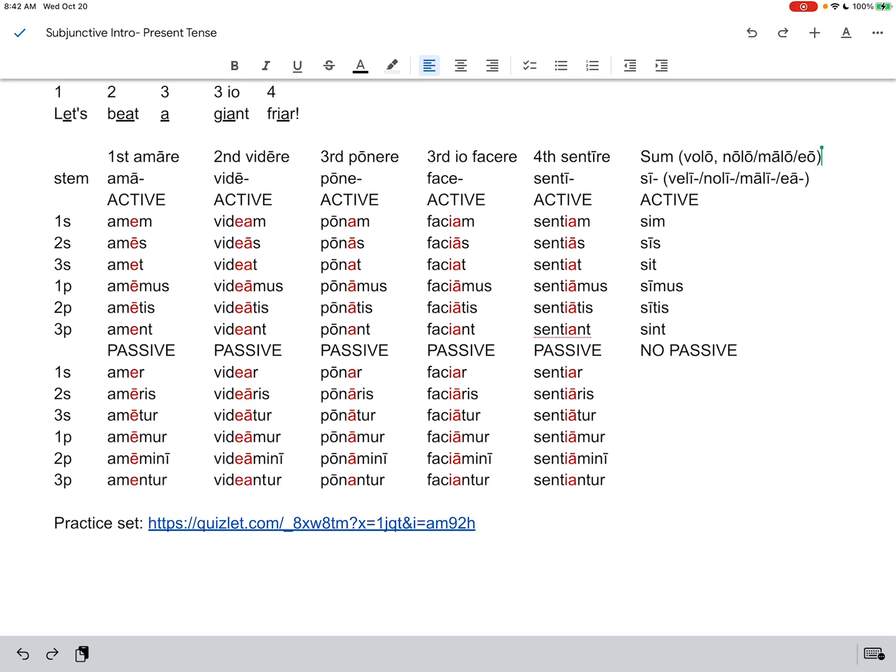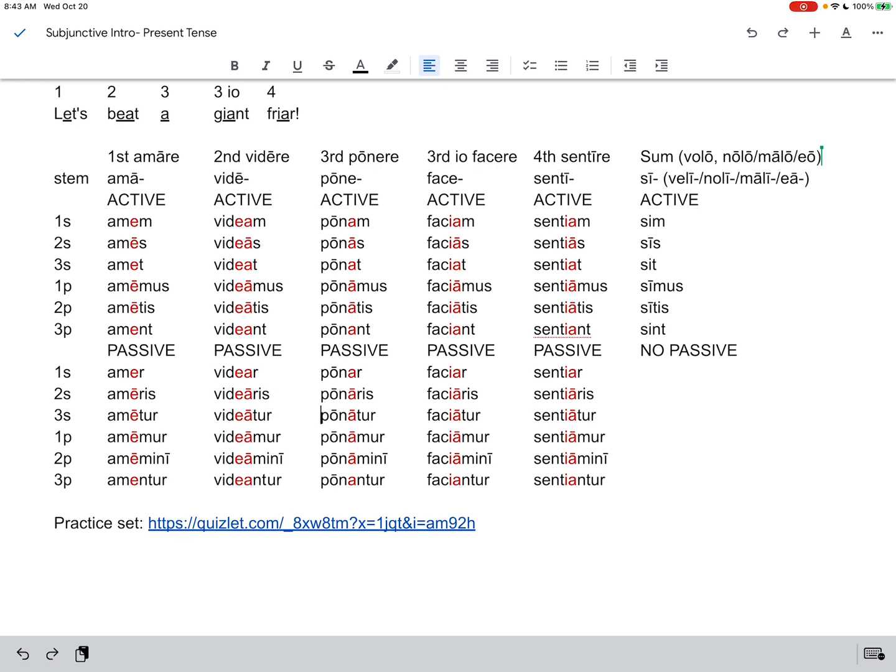Now, I'm not going to go through all of these examples, but you will notice that the vowel of the subjunctive stem, whether it be an E or EA or IA, whatever it is, the last vowel, if it's only one vowel, then that is the last, but if you have two in a row like EA or IA, whatever the last vowel is, it is long by nature. But it does get shortened according to our phonetic rules that I've spoken about before. So for example, the final M in amem and videam, the final R in amer, the final T in amet, and then the NT anywhere in a word, those are going to shorten the vowels.